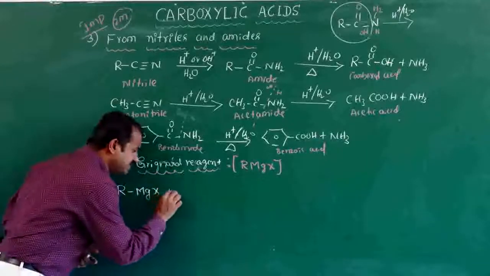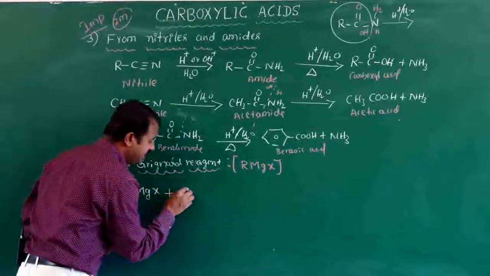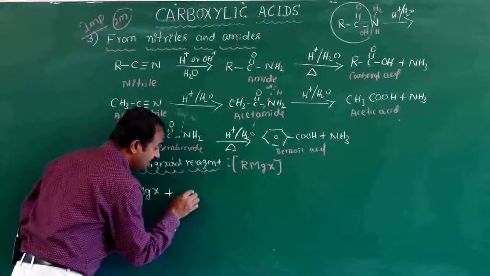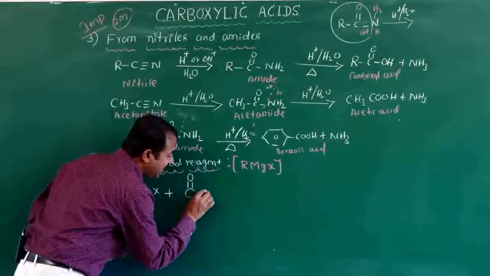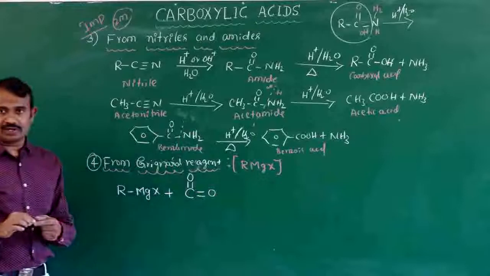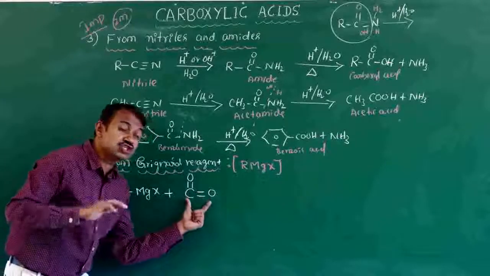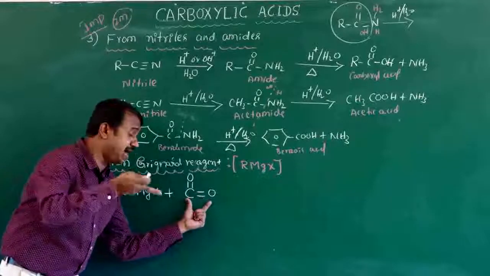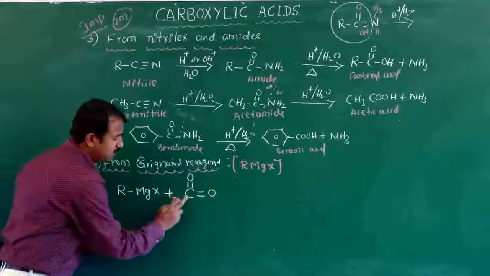When the Grignard reagent reacts with solid carbon dioxide or dry ice, there is an electrophile and a nucleophile. Which one is more electronegative?